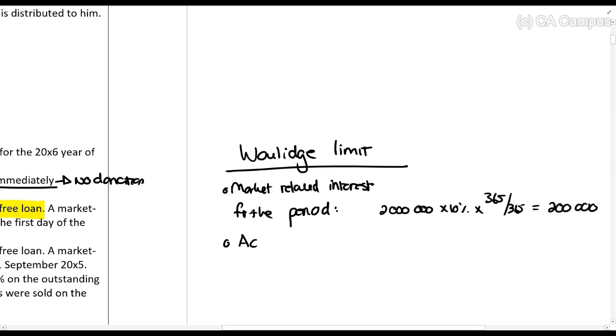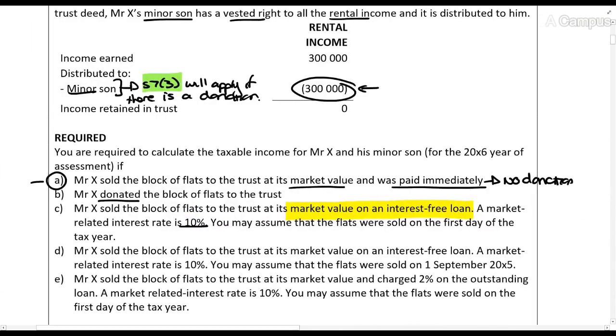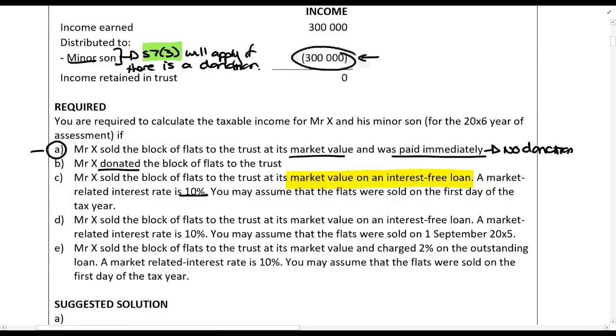Less the actual interest charged. Okay, so we're trying to figure out how much interest they did not charge. They didn't charge any interest. So how much interest did they not charge? 200,000 rands. Now what you need to understand about that 200,000 is that that is the maximum amount that Mr. X, the donor, can be taxed on in terms of section 7.